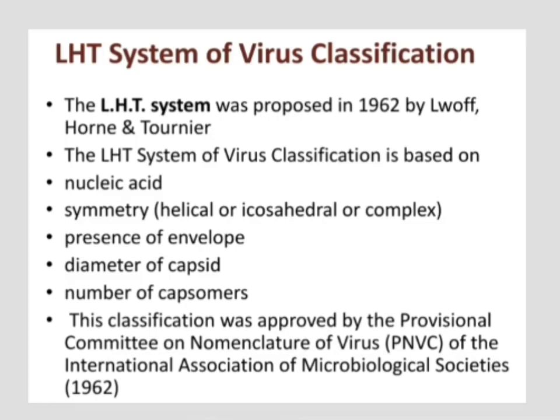This classification was approved by the Provisional Committee on the Nomenclature of Viruses, PNVC, based on the International Association of Microbiological Societies. So this came into effect in 1962.